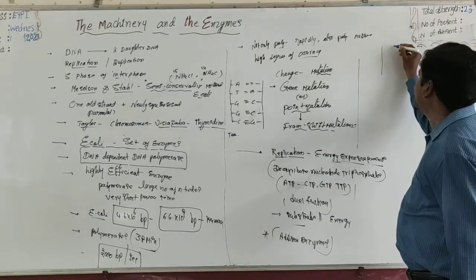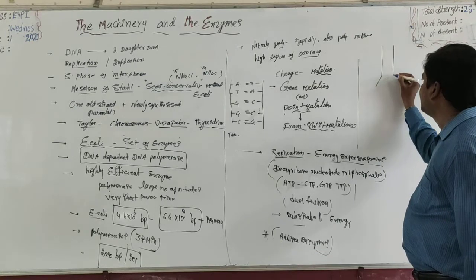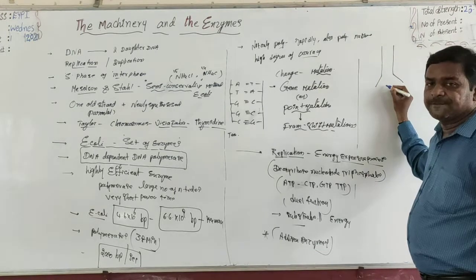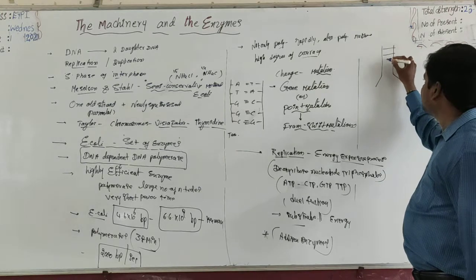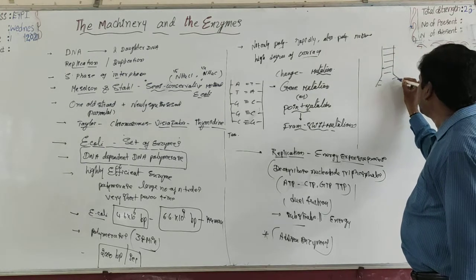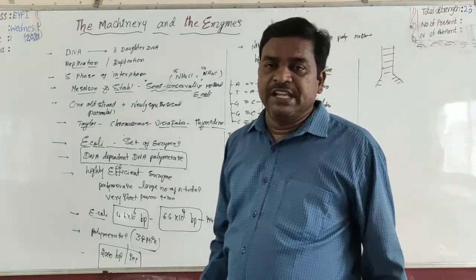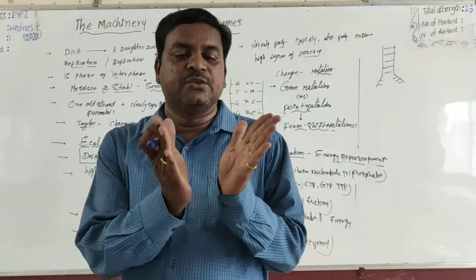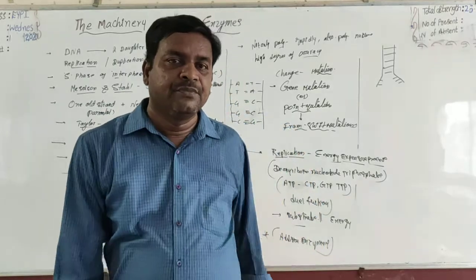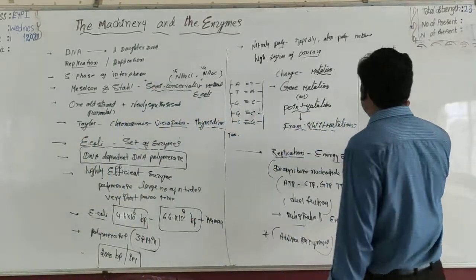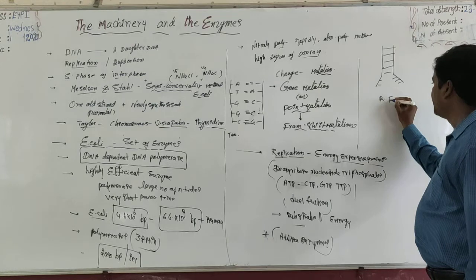So the 2 strands first open at one location, on one end of the DNA. Such a location is called the replication fork.